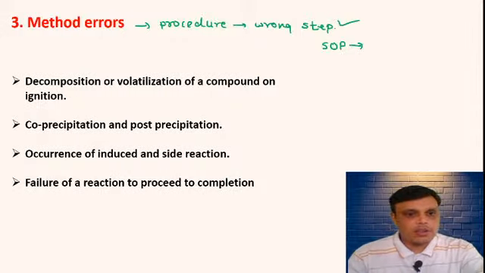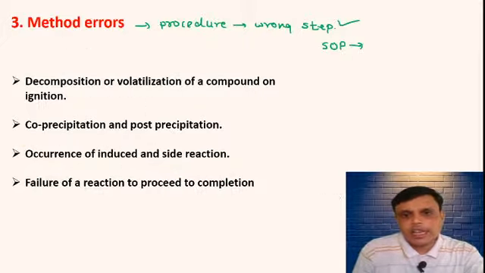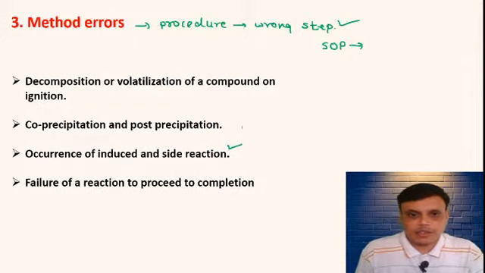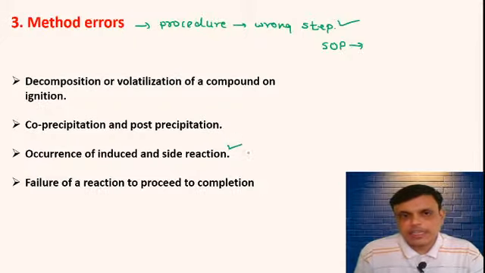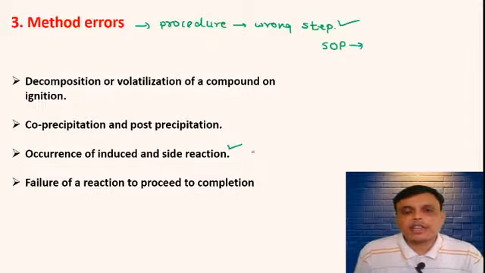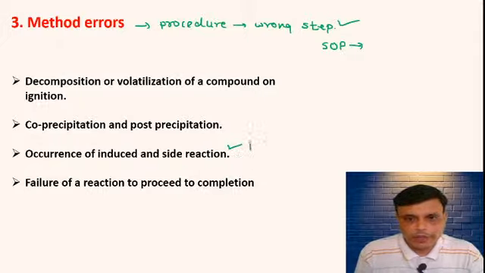Then occurrence of induced or side reactions. This is also important. For example, there are some chemicals or reagents which can give side reactions also. Along with your principal reaction, there are some side reactions also. So they can give you a faulty result, or they can give you an incorrect product. So this is also an important topic.